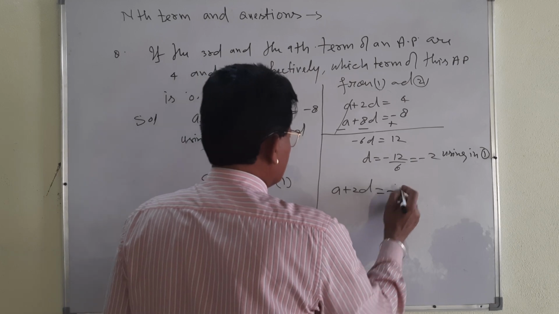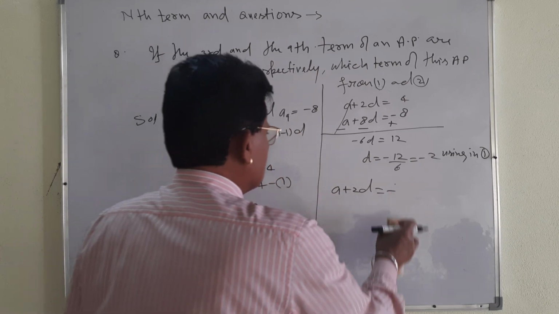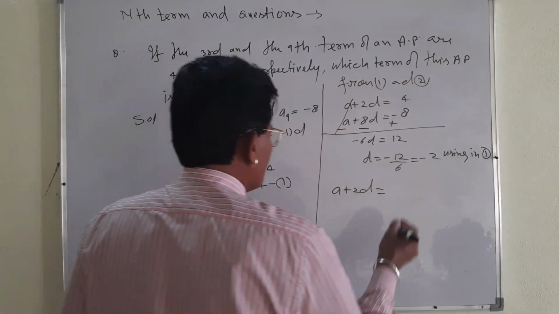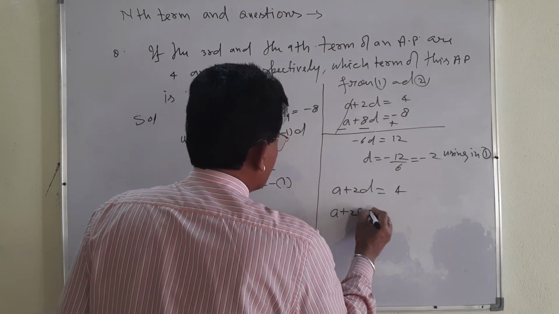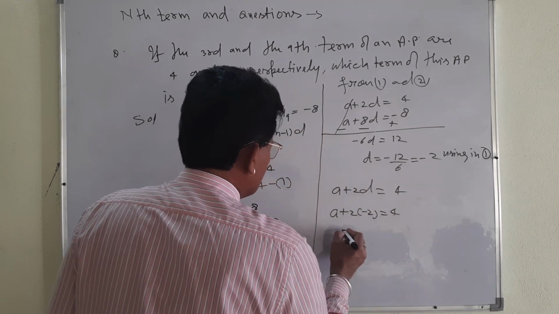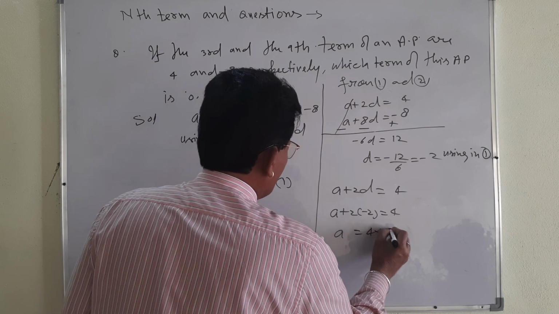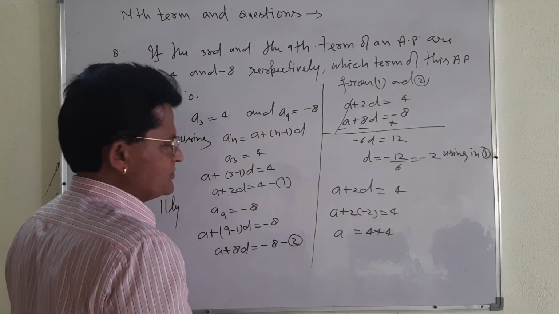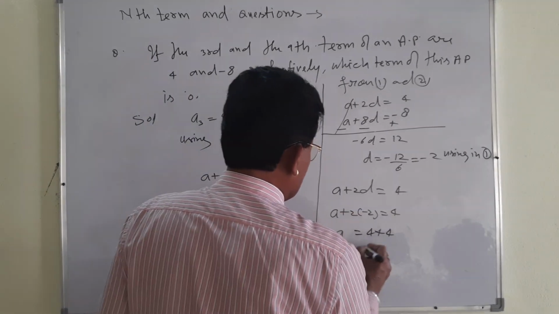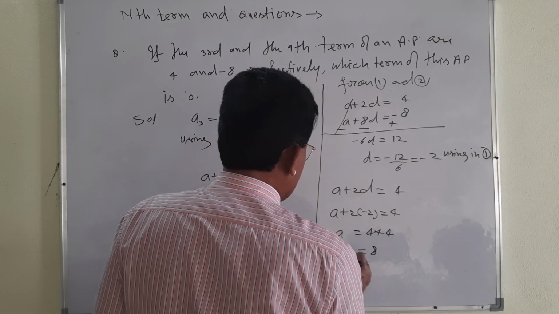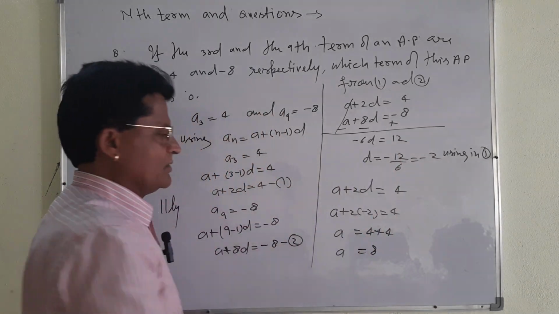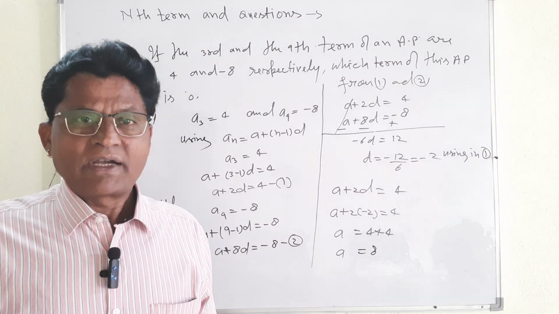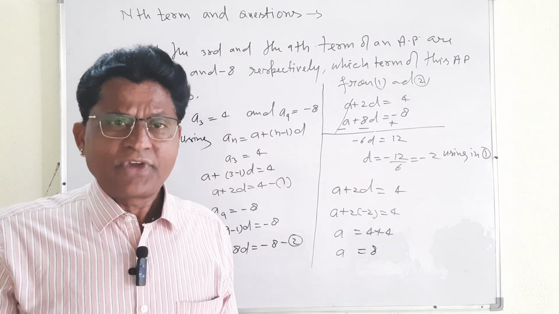D is equal to minus 2. A plus 2 into minus 2 is equal to 4. And A will be equal to 4 plus 4, because 2 into 2, that is 4. It is negative, it will become positive. That is A. And A is equal to 8. D is equal to minus 2. A is equal to 8. We got the value of A and D.